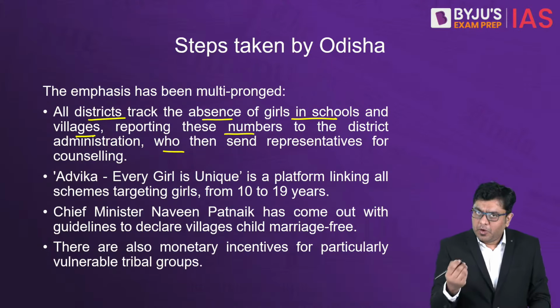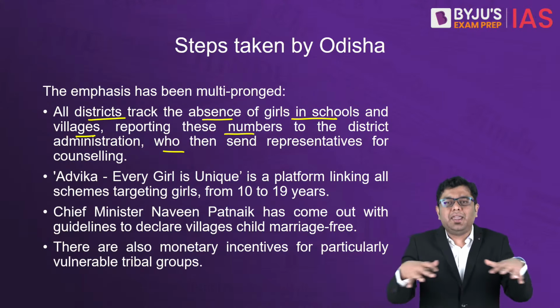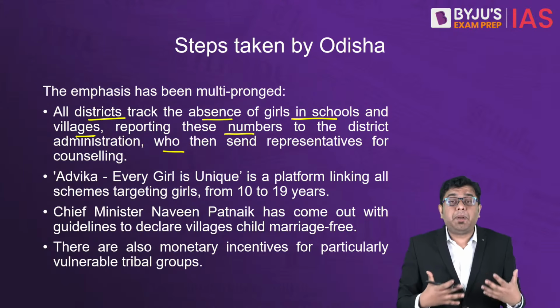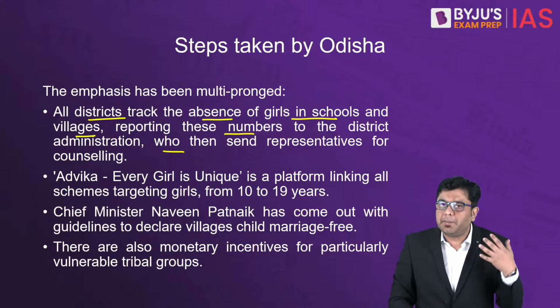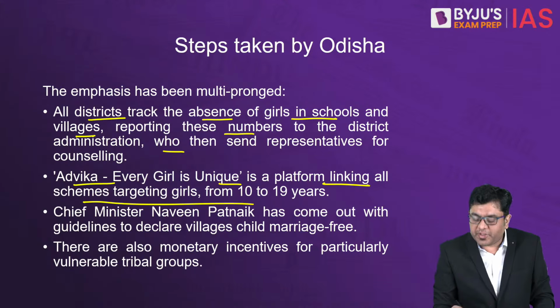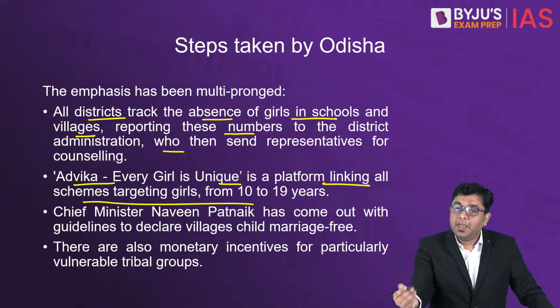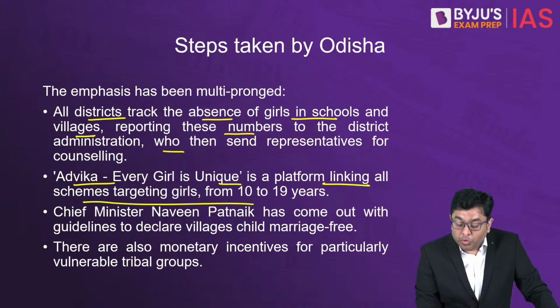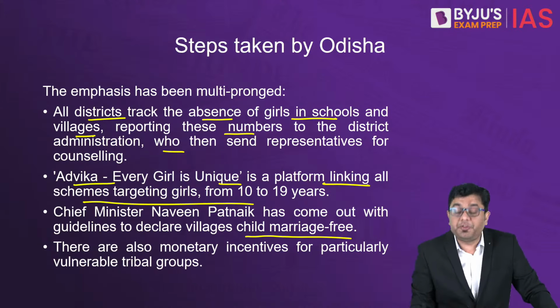And also, the Odisha government has woven together an entire platform, and that platform has all the various schemes targeting the betterment of the girl child. So basically, Advika, Every Girl is Unique, is a platform linking all schemes targeting girls from the age of 10 to 19 years. Thereby, you also have the demarcation of villages as child marriage free villages.